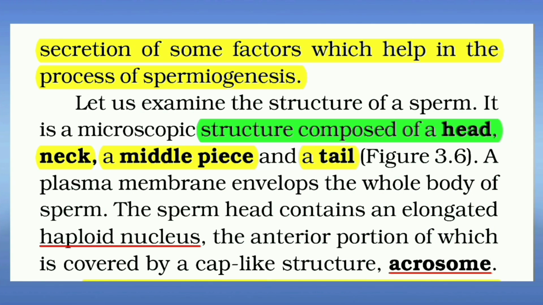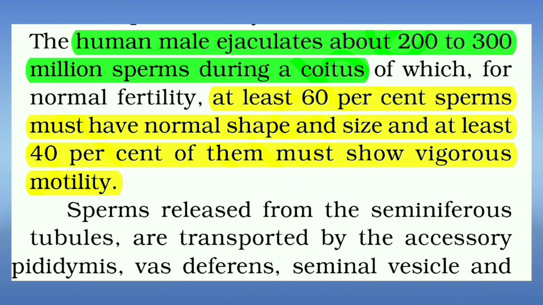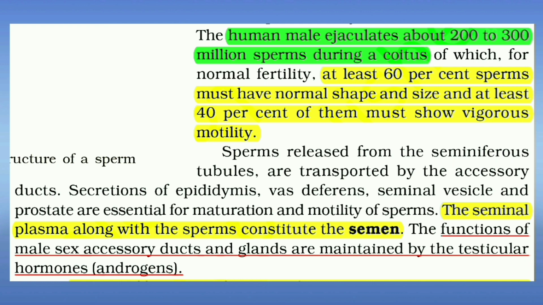Sperm structure is composed of a head, neck, a middle piece, a tail and has a haploid nucleus. Acrosome is filled with enzymes that help fertilization of the ovum. Human male ejaculates about 200 to 300 million sperm during a coitus. At least 60% sperms must have normal shape and size and at least 40% of them must show vigorous motility. The seminal plasma along with the sperms constitutes the semen. The functions of the male sex accessory ducts and glands are maintained by the testicular hormones, androgens.